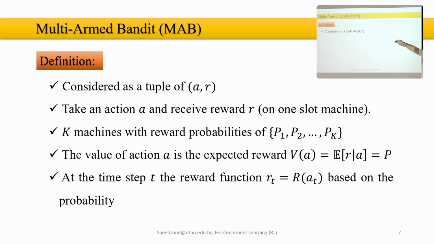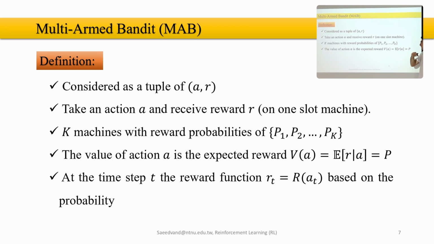Based on that, we want to see how to solve the problem. The definition for the multi-armed bandit is to consider a set of actions and rewards. We don't have S anymore for this chapter. So we have action and reward. We do the action and get the reward. Then there are K machines, each with a probability of getting reward, so we have P_k. Then the value of action A is the expected reward, so for each of the actions I can get the value.